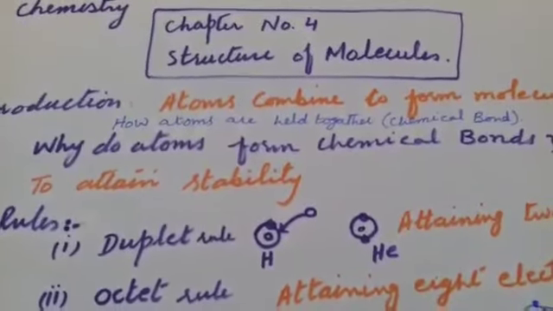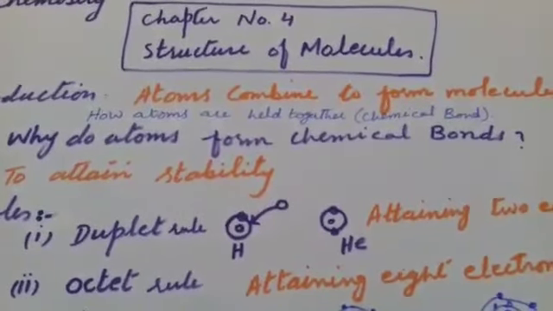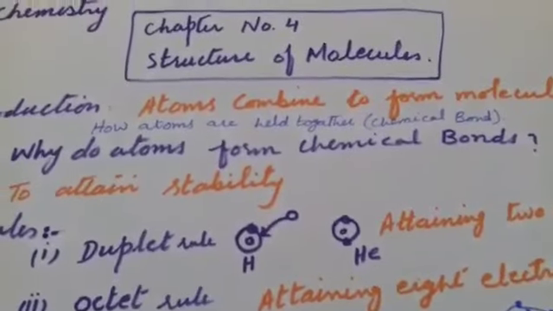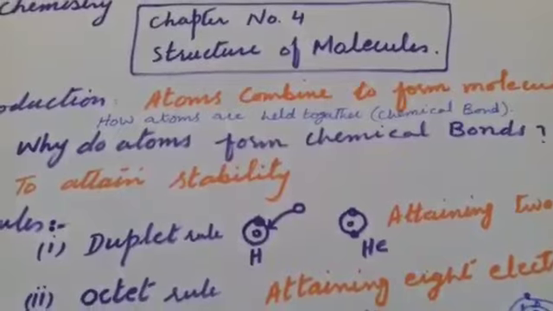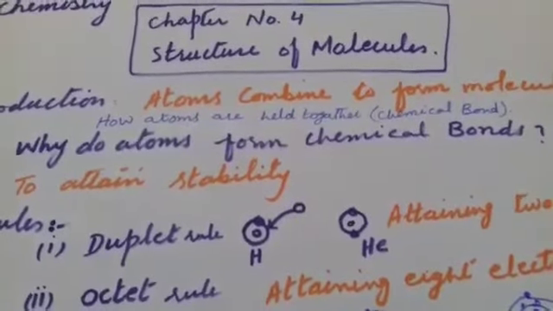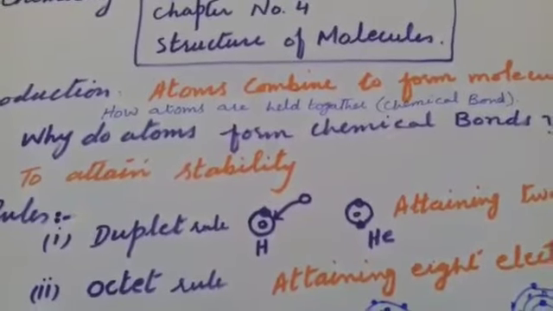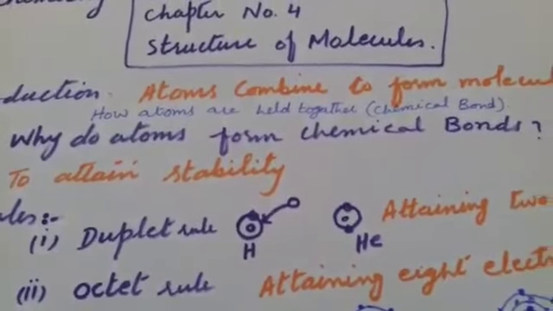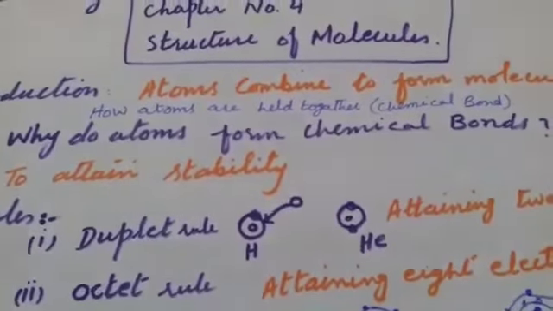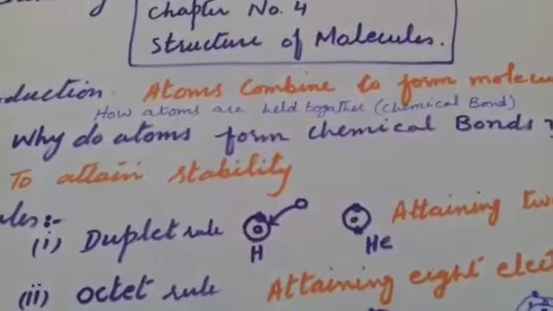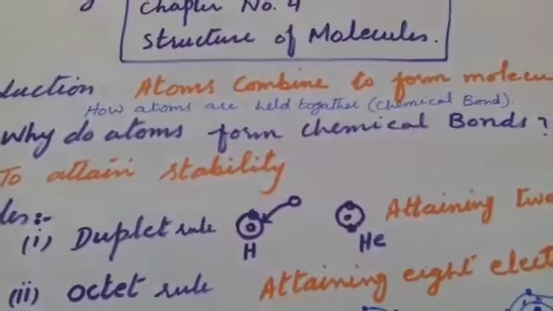Now you will be thinking how these atoms are held together in the form of a molecule. Yes, atoms are held together by the forces of attraction, which are known as chemical forces or the chemical bond. Now the question arises, why do atoms form chemical bonds? It's the universal rule that everything tries to stabilize itself.